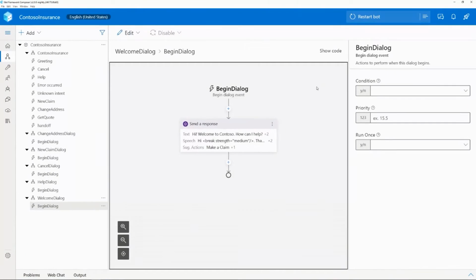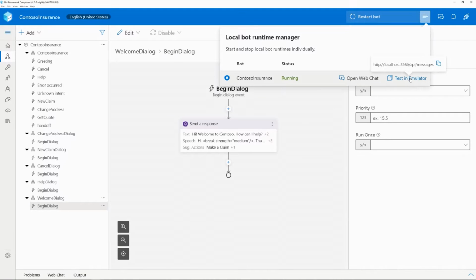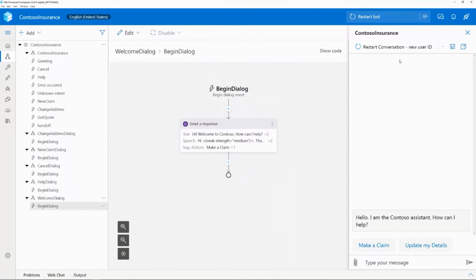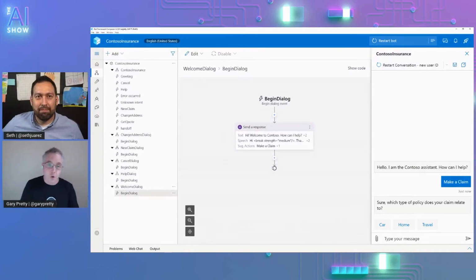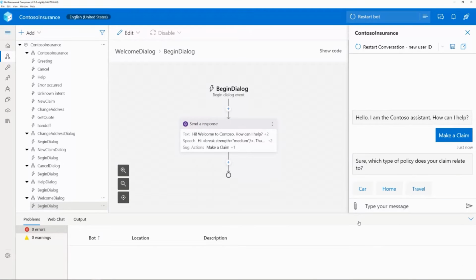The next stage is enhanced testing and debugging tools. We have something called the Bot Framework Emulator, which is a separate application which I can use to test my bot. And I can open that straight from in here. But it's a separate application, and we always strive to say, okay, how can we improve that developer experience and take it to the next level? And so we've added integrated web chat right into Composer, which allows me to actually interact with my bot and test it right next to my design canvas. So I can test it, I can go make a change, I can restart my bot, and I can test it again. And alongside that, down here, we have what we call the drawer.